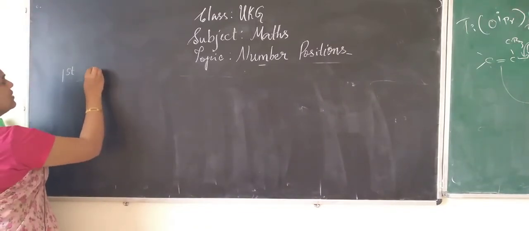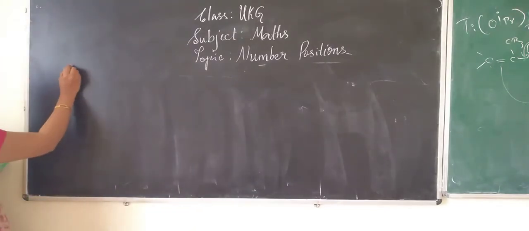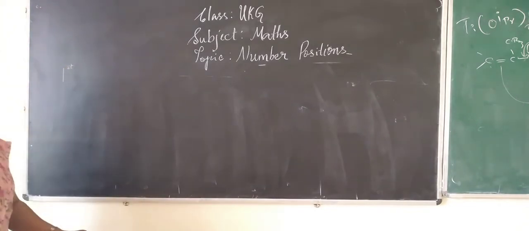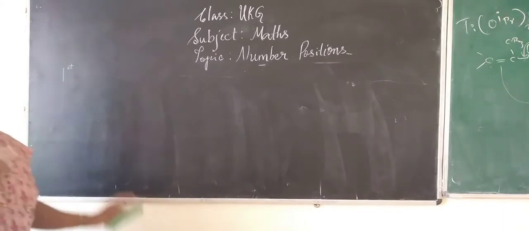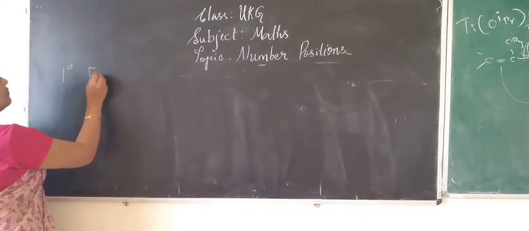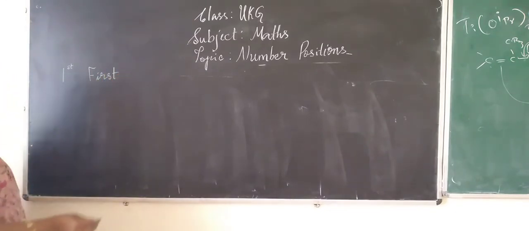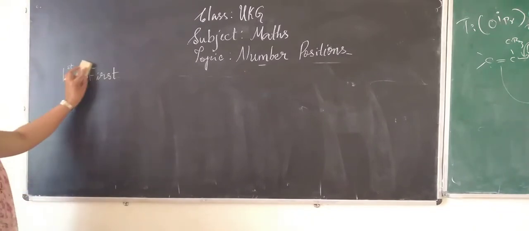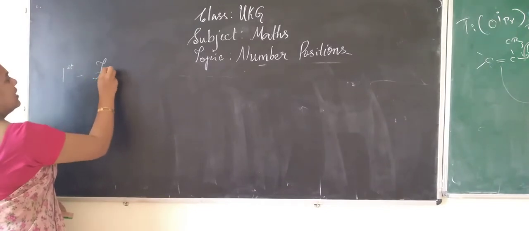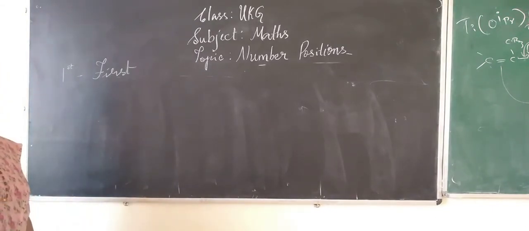Okay, now this is first. See how to write first. Okay, I will show you. Write 1, then you need to add on top of that in small, the letters S and T. That's it. Okay, this is first. F-I-R-S-T. Let me write it again. F-I-R-S-T. This is the spelling of first.